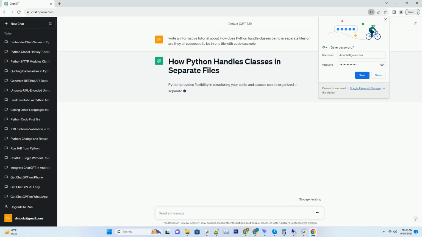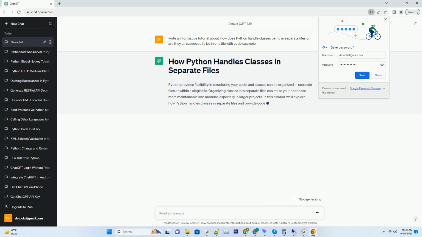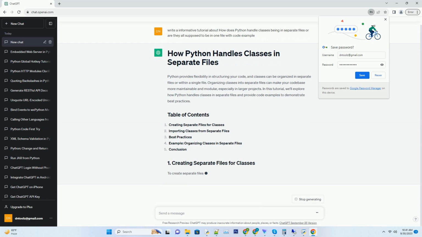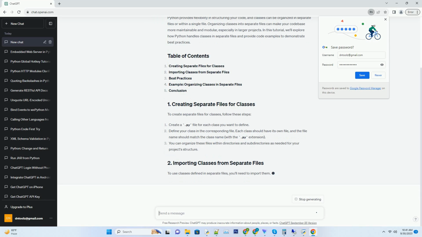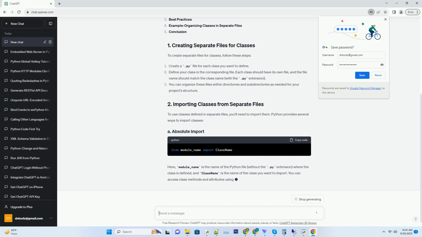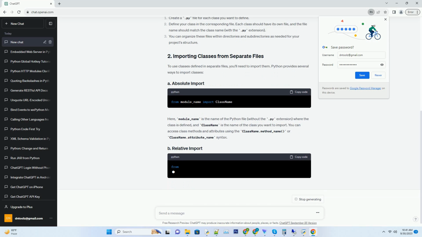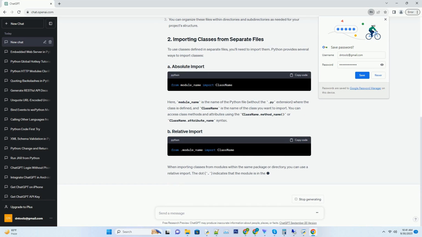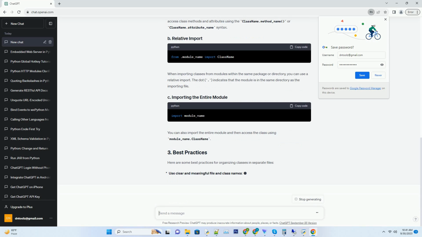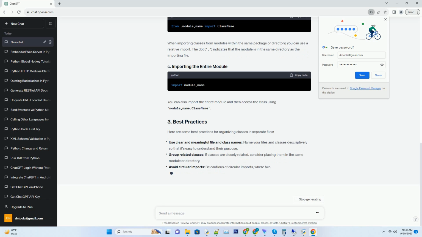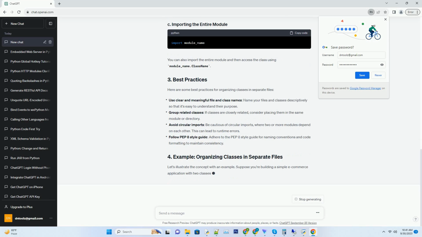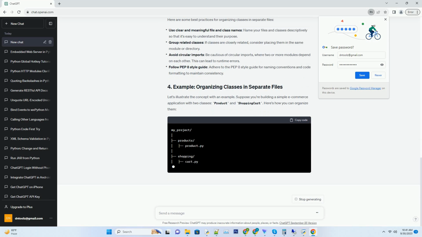Python provides flexibility in structuring your code, and classes can be organized in separate files or within a single file. Organizing classes into separate files can make your codebase more maintainable and modular, especially in larger projects. In this tutorial, we'll explore how Python handles classes in separate files and provide code examples to demonstrate best practices.